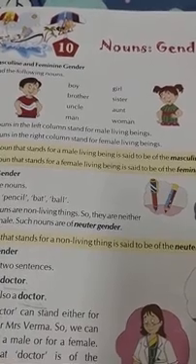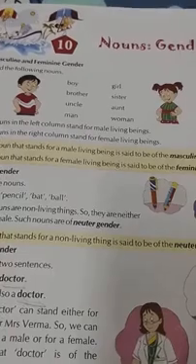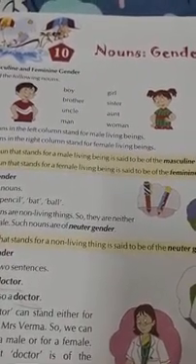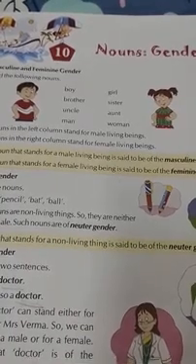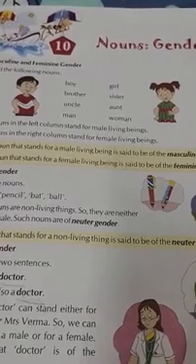A list of nouns is given in your book. Children, a list of nouns is given in your book. You need to learn it. Hope you understood the topic. Let's go through it once again. I am going to repeat it once again.